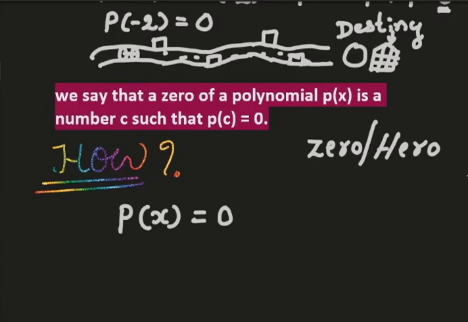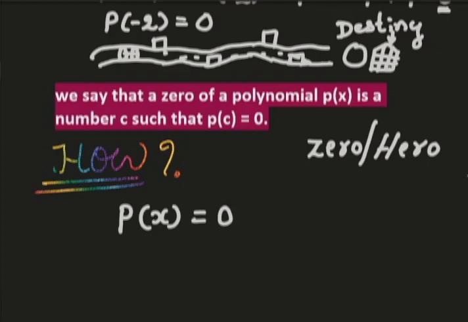We say that a zero of a polynomial p of x is a number c such that p of c equals 0. So whenever you substitute some value into the polynomial, you will get 0. So that value will be your zero.